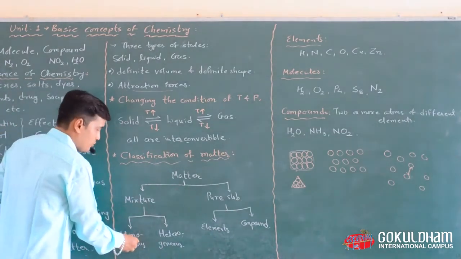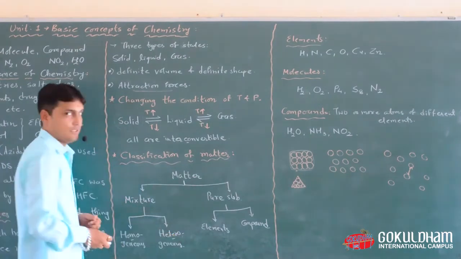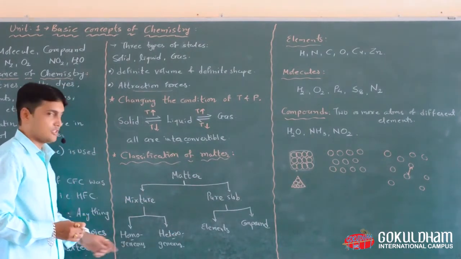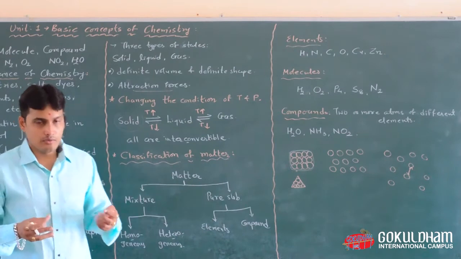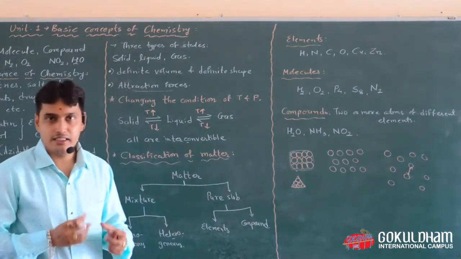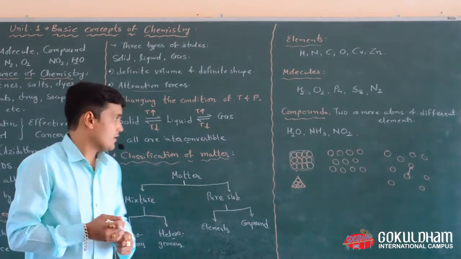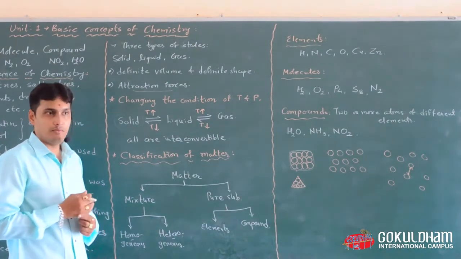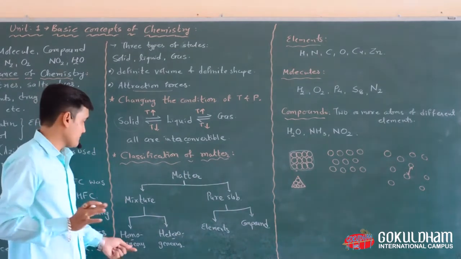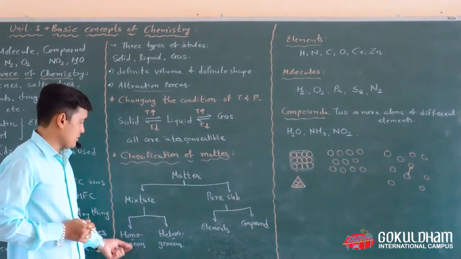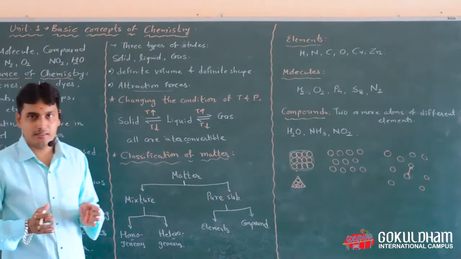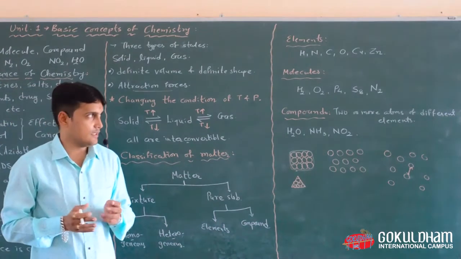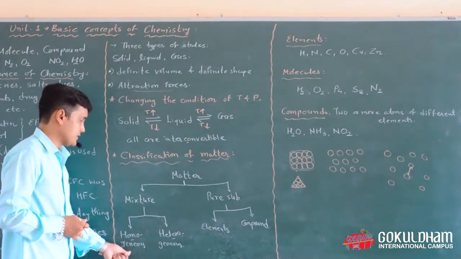But what do you mean by homogeneous and heterogeneous mixture? In a homogeneous mixture, both substances are mixed with each other and the molecules are uniformly distributed throughout the beaker. Means you cannot separate the solid and liquid in a homogeneous mixture.